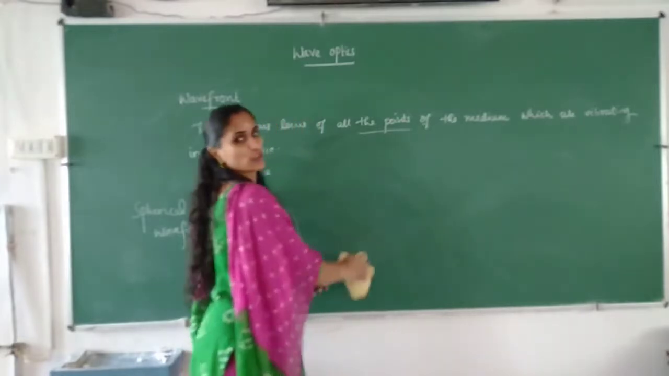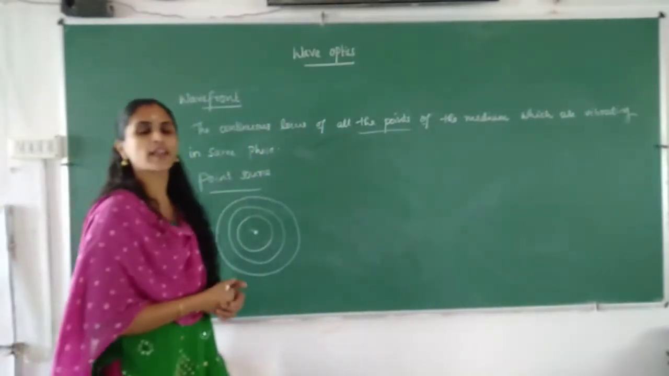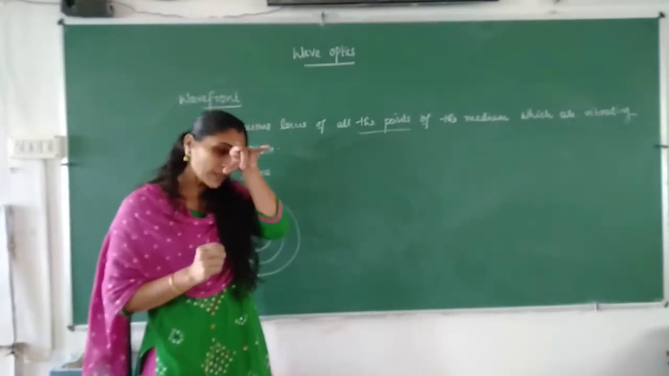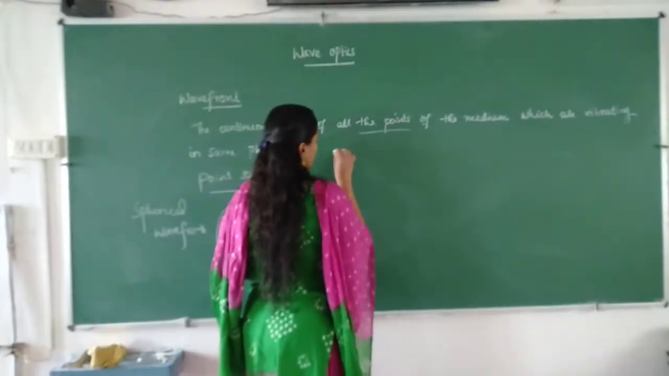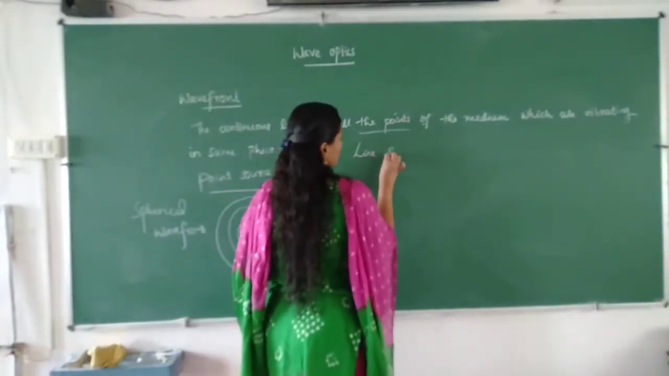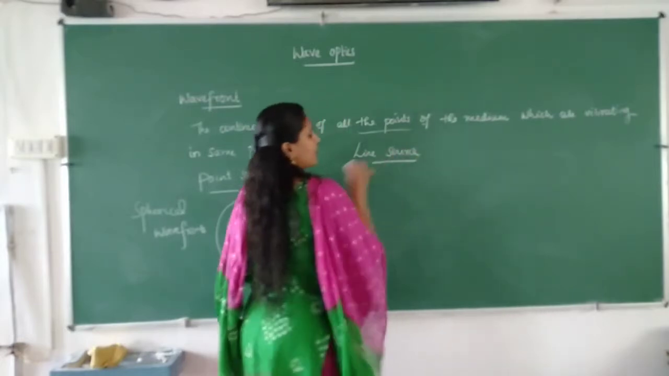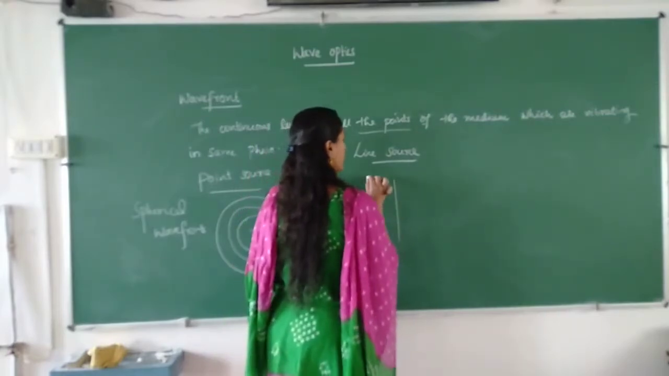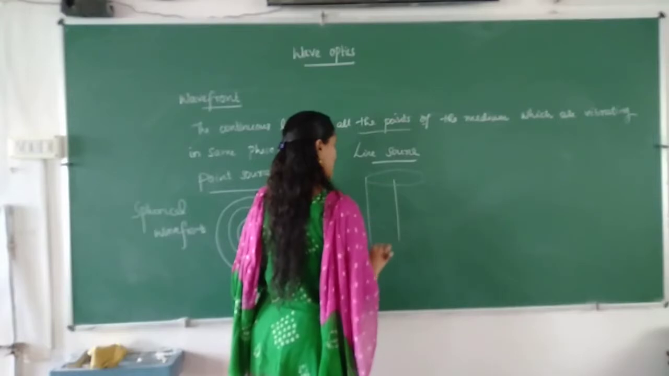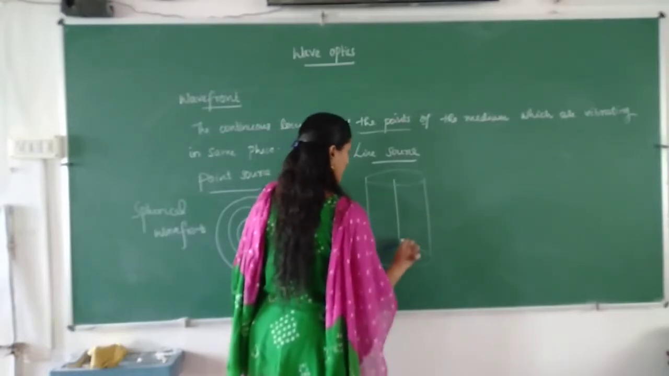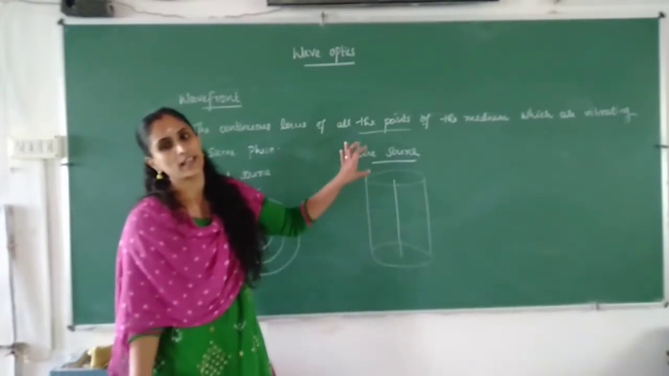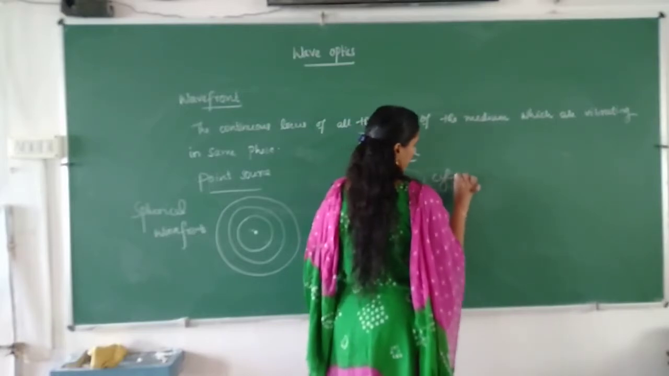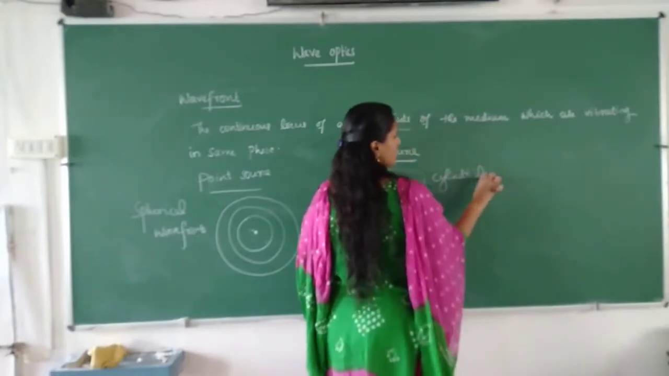Similarly, if it is a line source, how can we get a line source? If the light is allowed to pass through a thin slit, that thin slit can be considered as a light source. So if it is a line source, the wavefront will be cylindrical, because if you make the locus of those points, you can see that it will be cylindrical. And if it is a point source, the wavefront will be spherical.